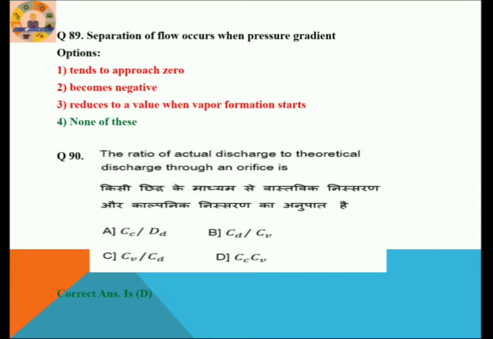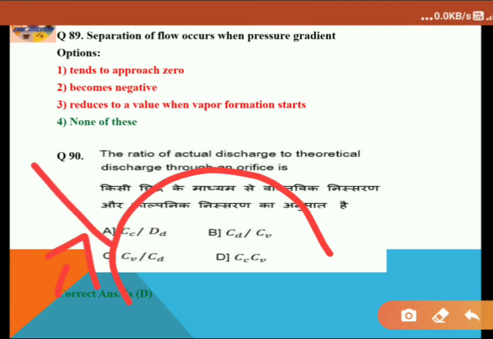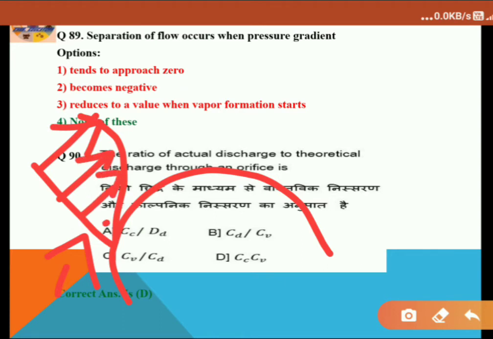Separation of flow occurs when the pressure gradient is. Remember, if fluid is flowing through a path, there is a velocity gradient. Those are all the velocities, and here it will be maximum at some position.